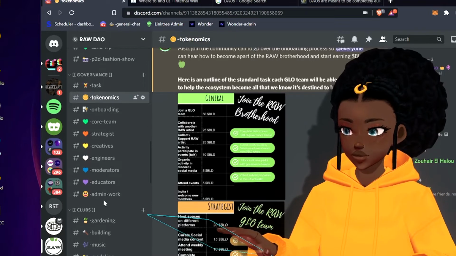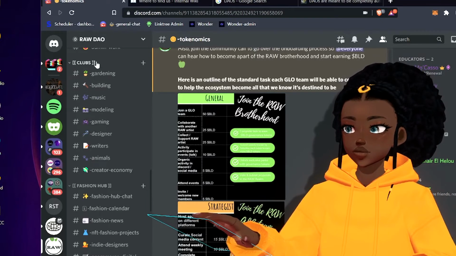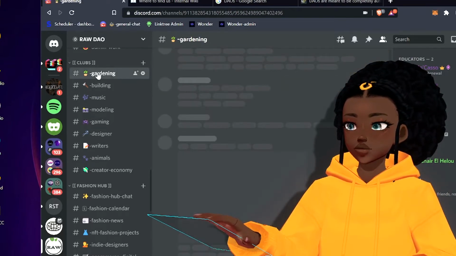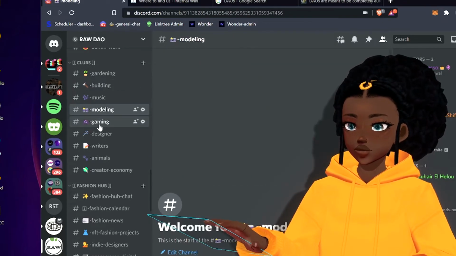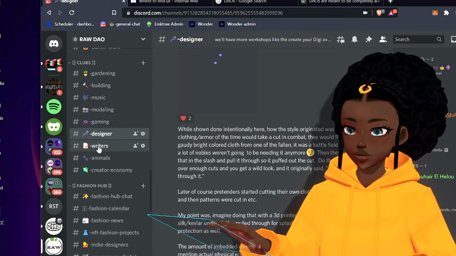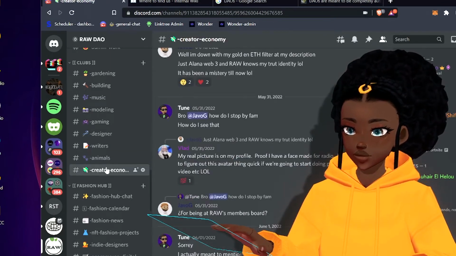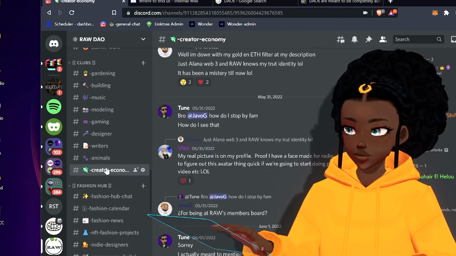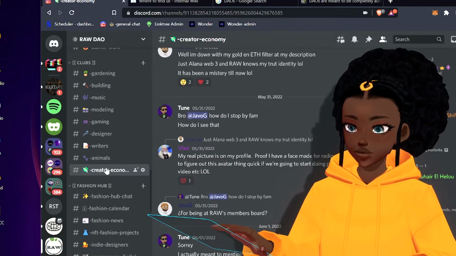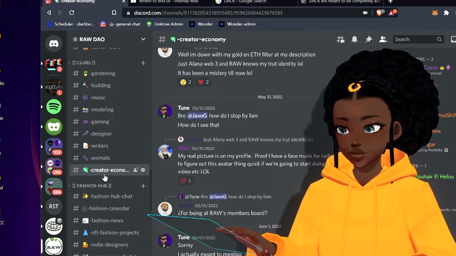So the rest of those chats are locked, so I will not go over those. But just some more overviews. We have clubs, all these different clubs, like our gardening club, building club, music club, modeling club, gaming club, designer club, writers club, animals club, and creator economy club. So that way, it's not only that we're educating, but we're following through with a network so that you're meeting other people with similar niche ideas as you, so that you can start working together to accomplish things that you may not have been able to on your own.